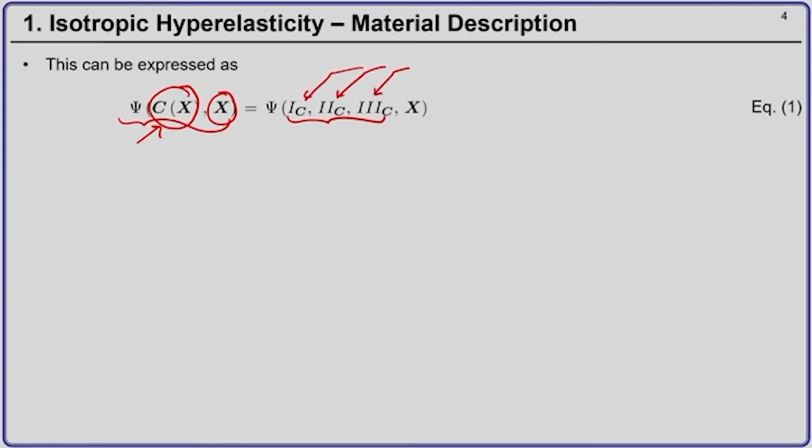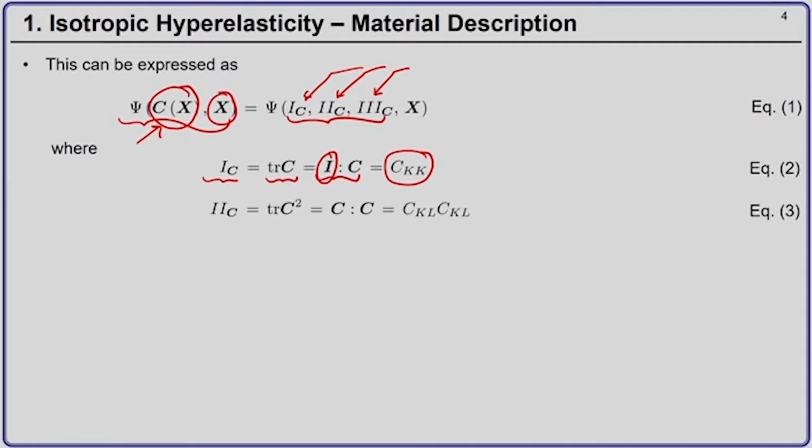So, we define the first invariant of the right Cauchy Green deformation tensor as the trace of C, or the double contraction of C with the second order identity tensor. This in turn can be written in indicial notation as C_KK.